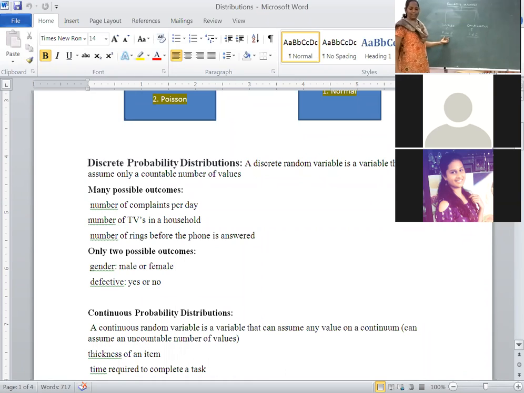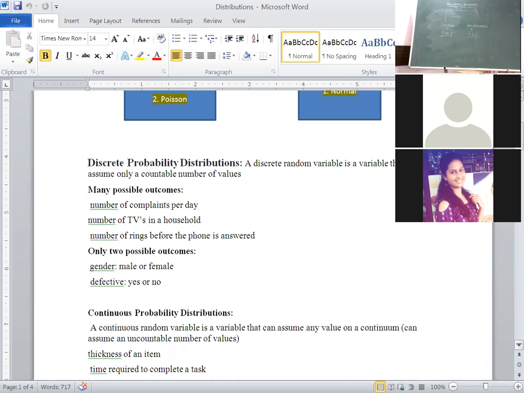What is this probability mass function? The probability distribution of a discrete random variable is the probability mass function. The probability distribution of a continuous random variable is nothing but the probability density function. Okay, how will we define PMF and PDF?